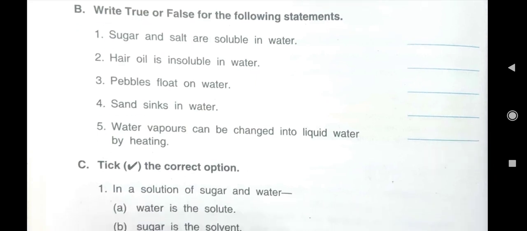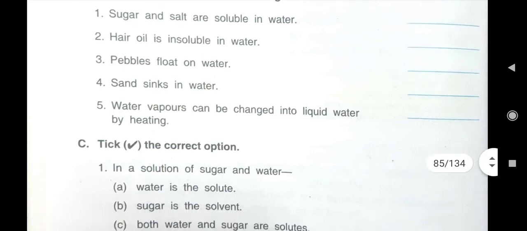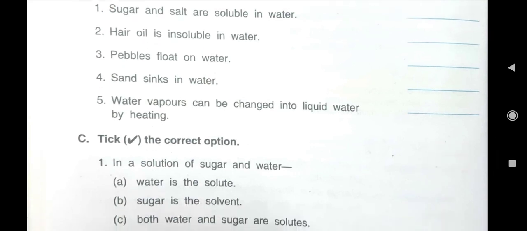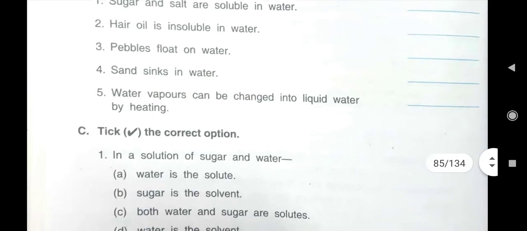Now come to B part, that is true and false. Sugar and salt are soluble in water. In that activity we have seen sugar and salt dissolve completely in water. So this sentence will be true. Next: hair oil is insoluble in water. That also we have seen in that activity, that any type of oil doesn't dissolve in water. So it will also be true.